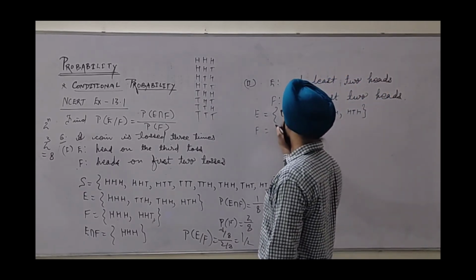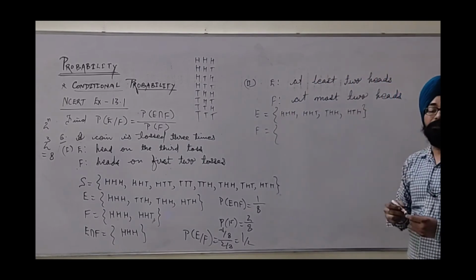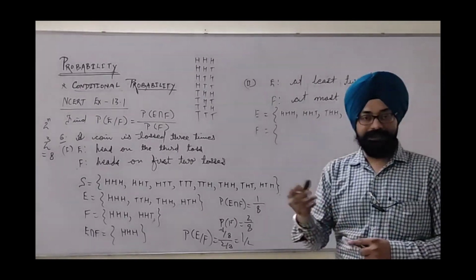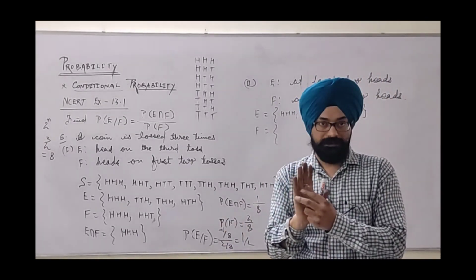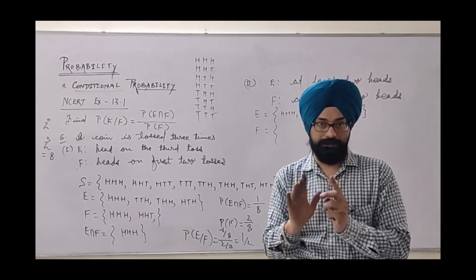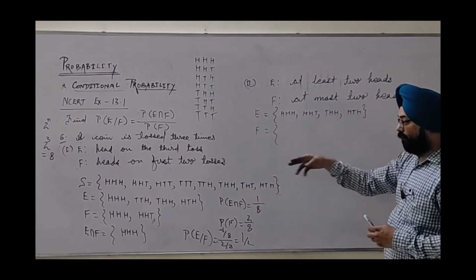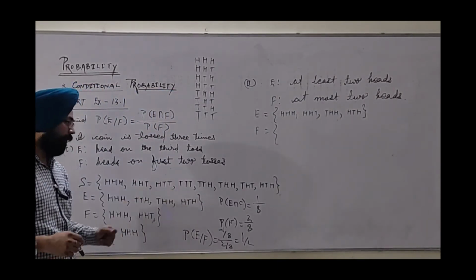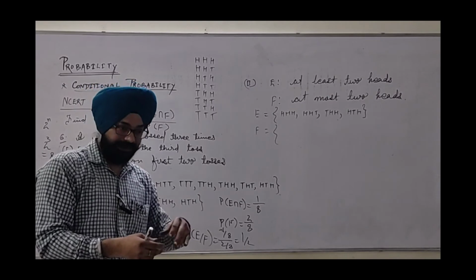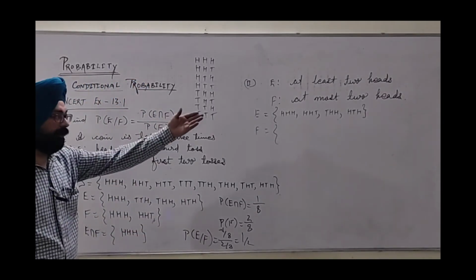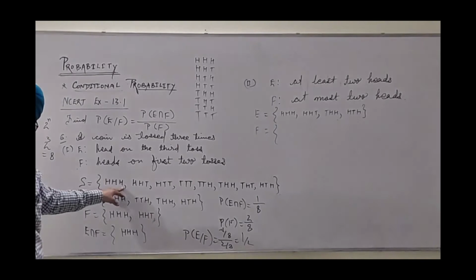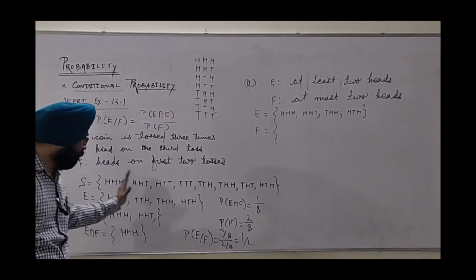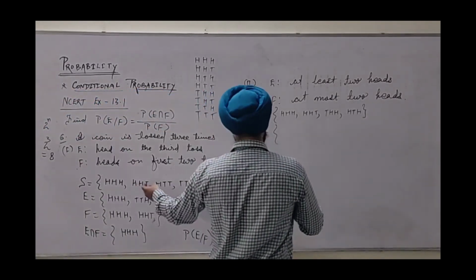Next, F: at most 2 heads means a maximum of 2 heads. Whenever the at most case is there, it starts with 0, meaning 0 heads, 1 head or 2 heads. So from 0, from triple T, you can start. This can also be done directly. More than 2 heads means only one condition, 3 heads, triple H. All the rest have either no head, 1 head or 2 heads, so other than triple H all will be included. So we will shortlist all of them.